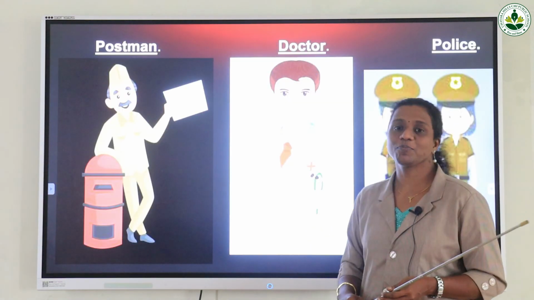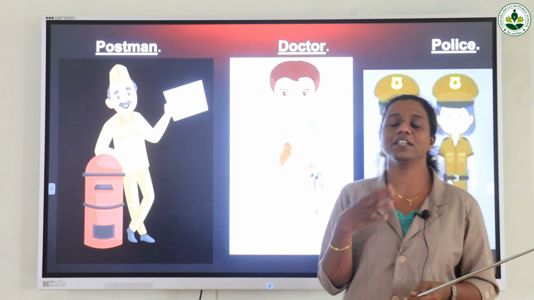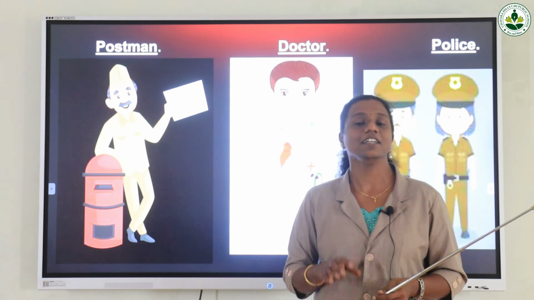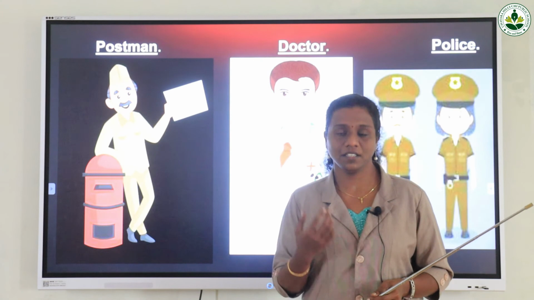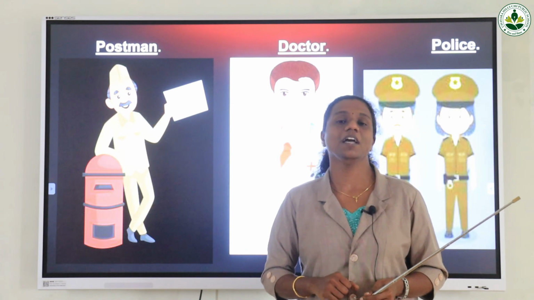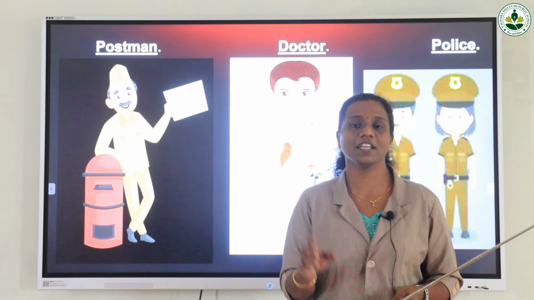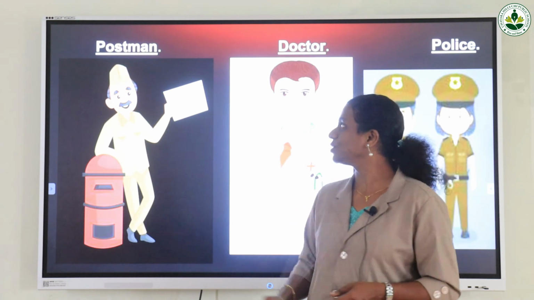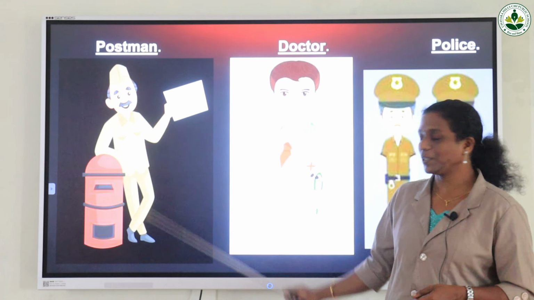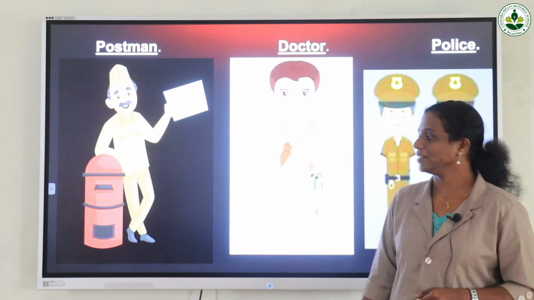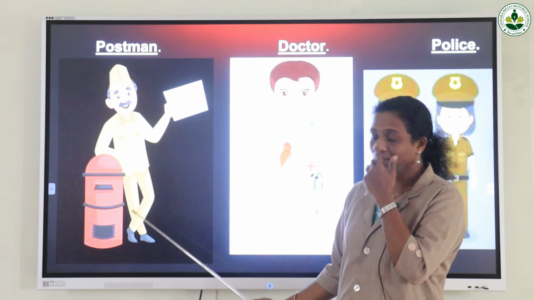Then next is postman. People wear different uniforms in their workplaces also. That I already said. In the workplace also, they have different types of uniform, to recognize them. Why are we wearing uniform? To recognize that particular profession. So you can see the picture of a postman, and you can see the uniform of the postman. So you can see the color.